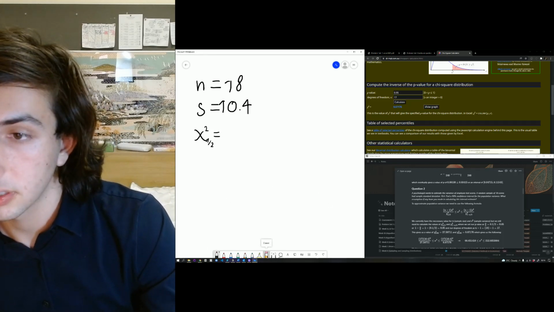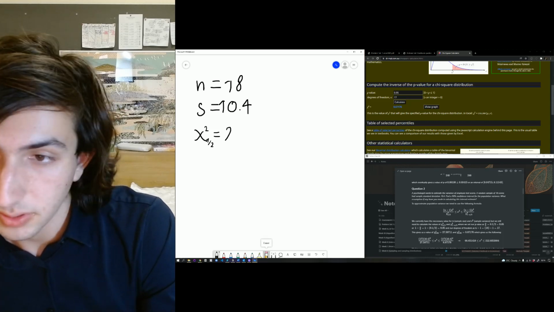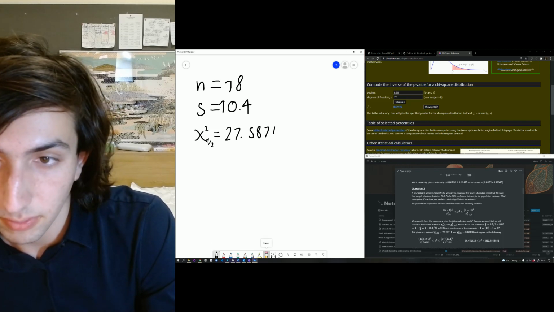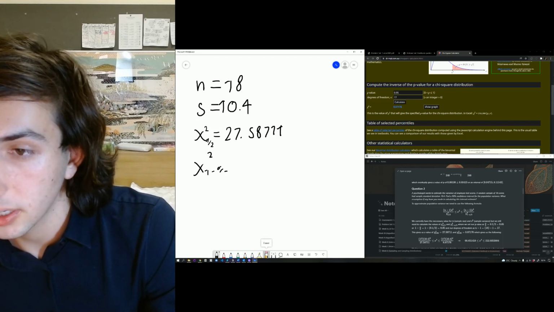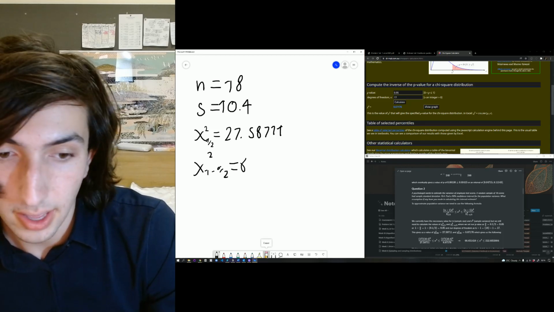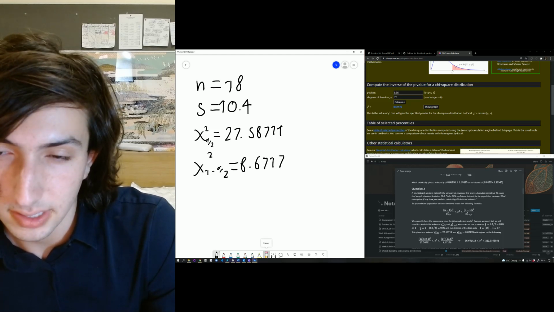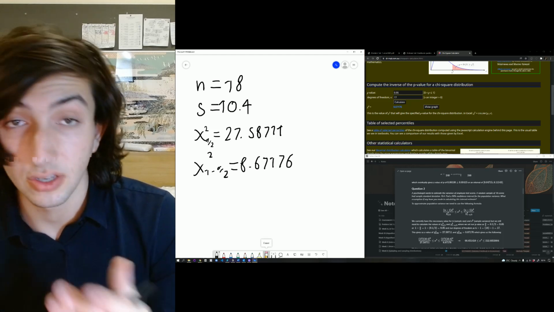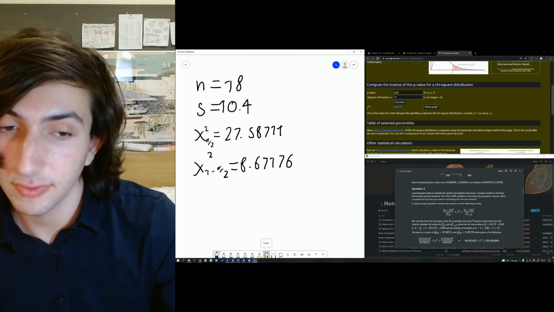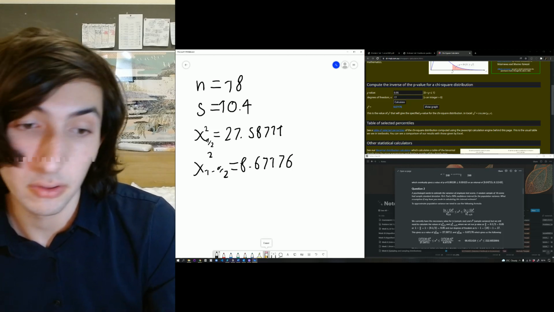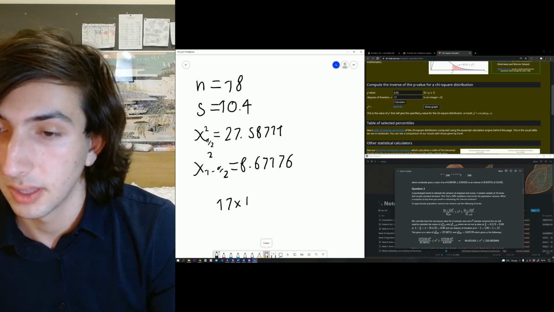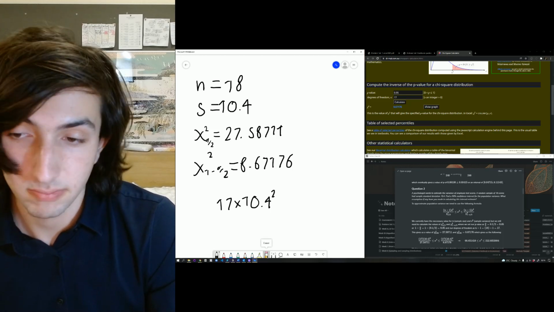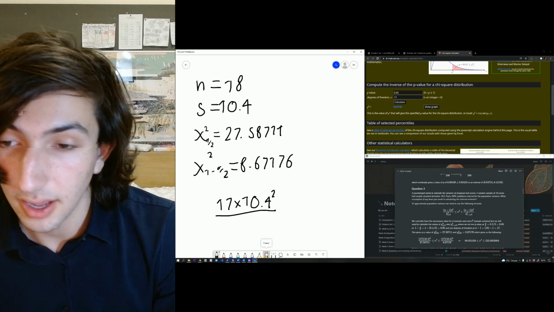You've got alpha over 2 is 27.58711. And then you've got 1 minus alpha over 2 is 8.671676. So you got those two. Now, using our formula, we just plug our values in. So n minus 1 degrees of freedom is 17 times the standard deviation squared times the variance over our value.